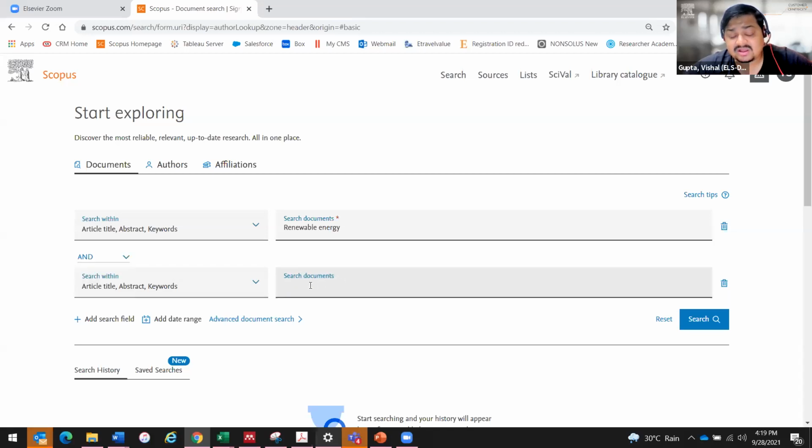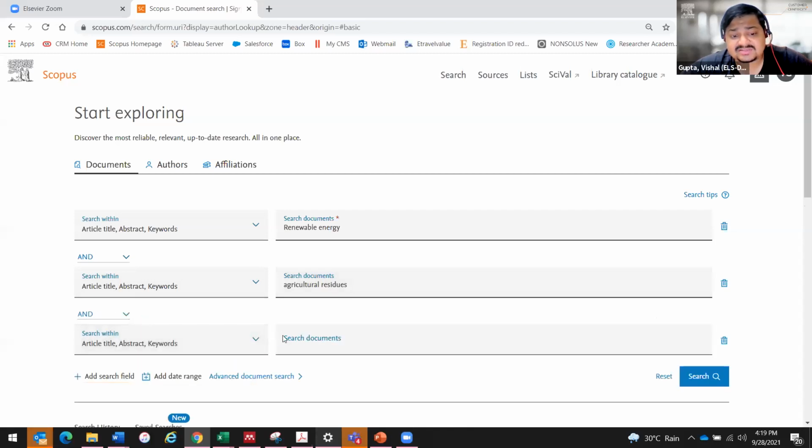So the second keyword that I could figure out was agricultural residues, right? This is the second keyword. And then there was a third keyword as well, which says catalyst, right? So as far as I can understand, these were the three keywords that Mr. Anand Reddy was trying to search. And I have taken a live example so that it becomes clear to you how this can actually work. So I've used AND everywhere. And what does this ensure? This search will ensure that these three keywords appear in the same paper, right?